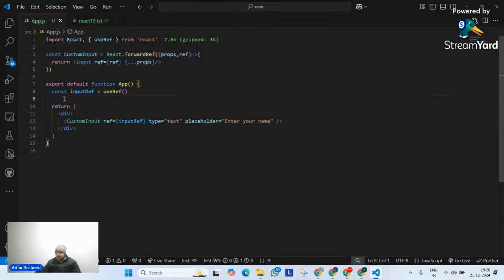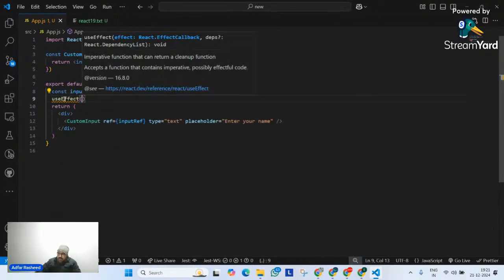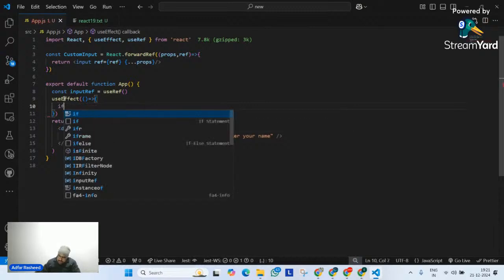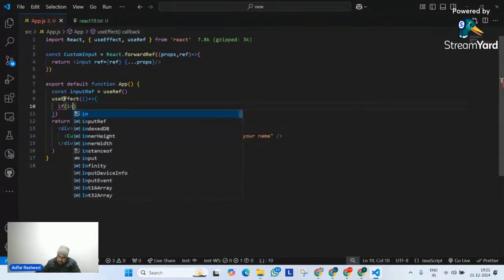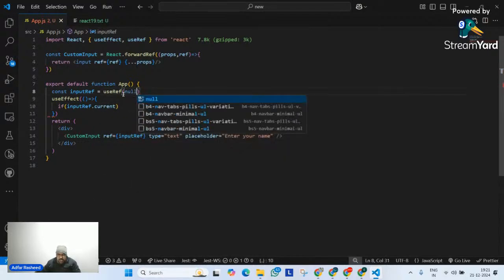Let's implement some functionality on it as well. So what I will do is say, let's suppose useEffect. Inside useEffect, I will tell it, hey, inside my inputRef, if there is current, so for this condition to be true, let me try to initialize it with null.